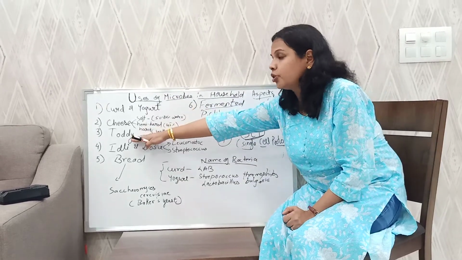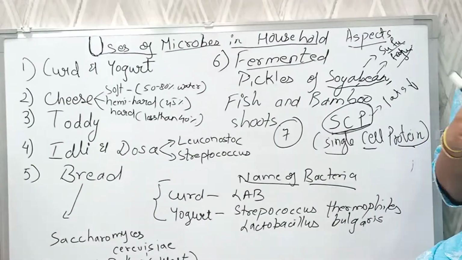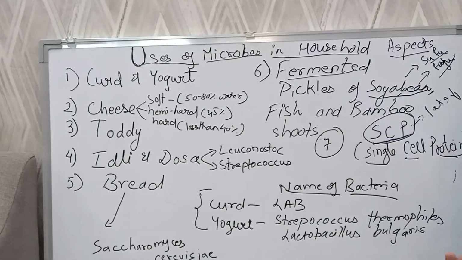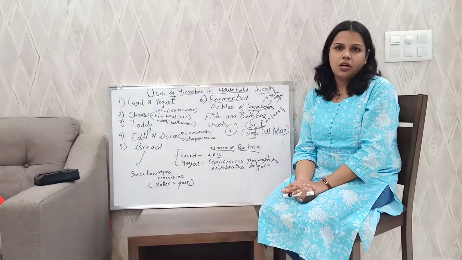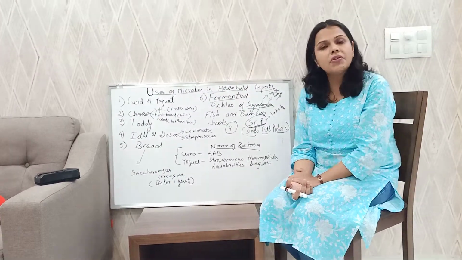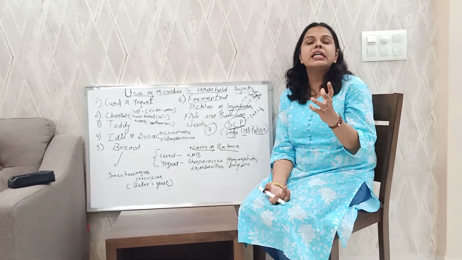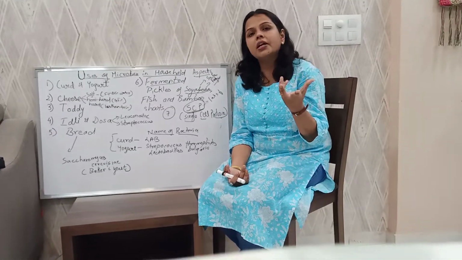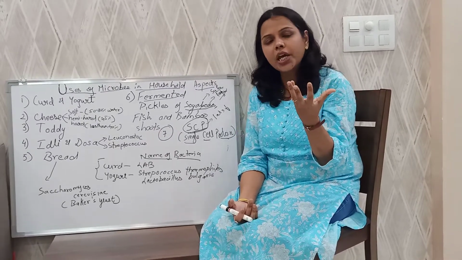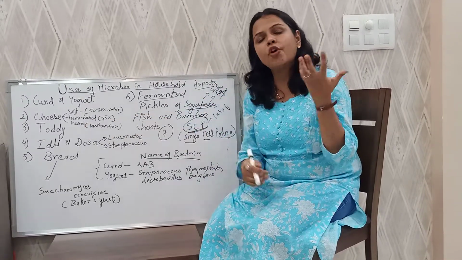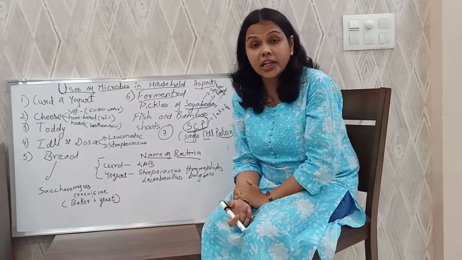After cheese we'll come to the third part, that is toddy. Now what is this toddy? Toddy is a very famous drink of South India. How is it prepared? It is basically made from fermenting palm tree sap, the sap of palm tree leaves. So it's mainly prepared from palm tree leaves.